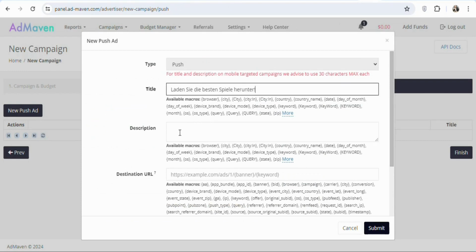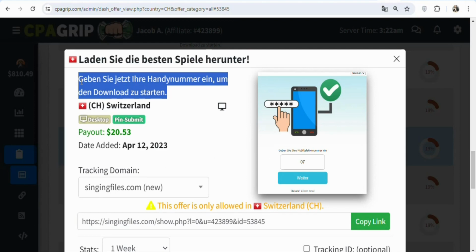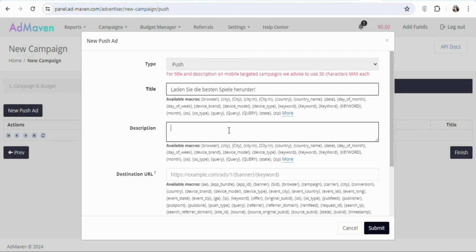Once that is done, the next step is that you have to copy and paste the description right here. So you have to come back on CPA group, highlight and copy the description of the offer. Once you highlight and copy it, come back and then paste it right here. As you can see, that has been done.